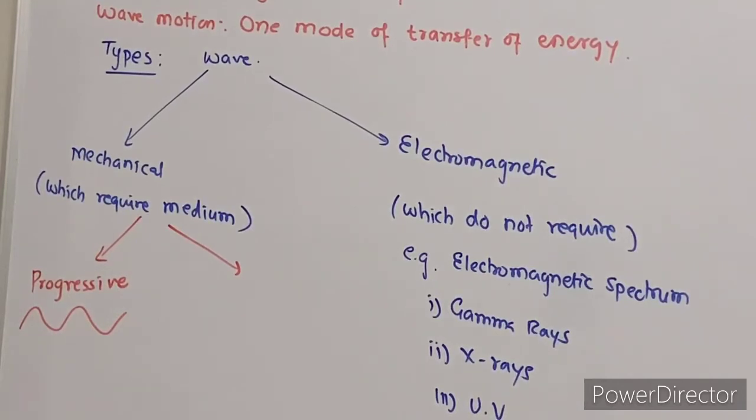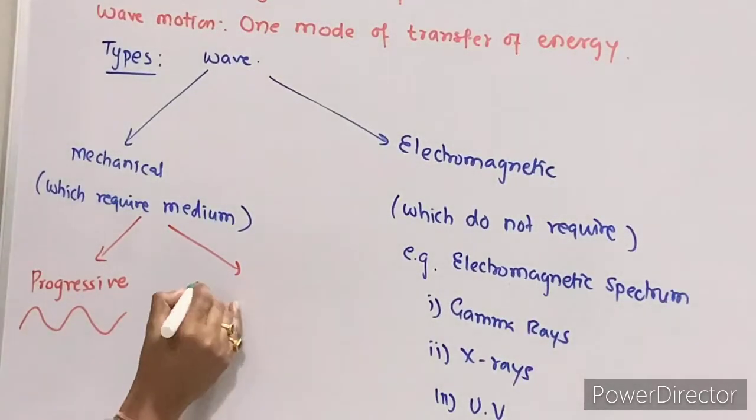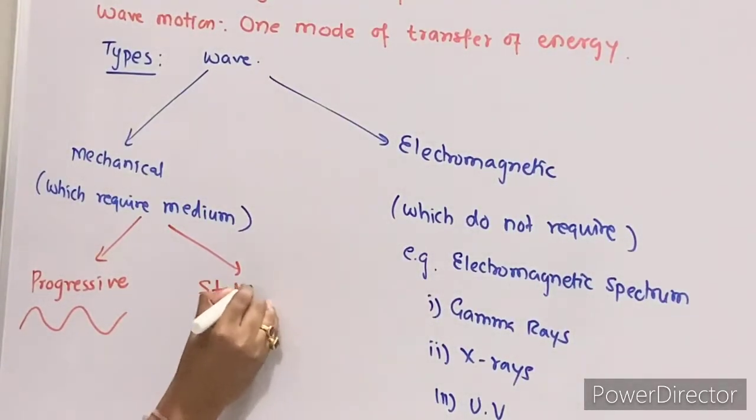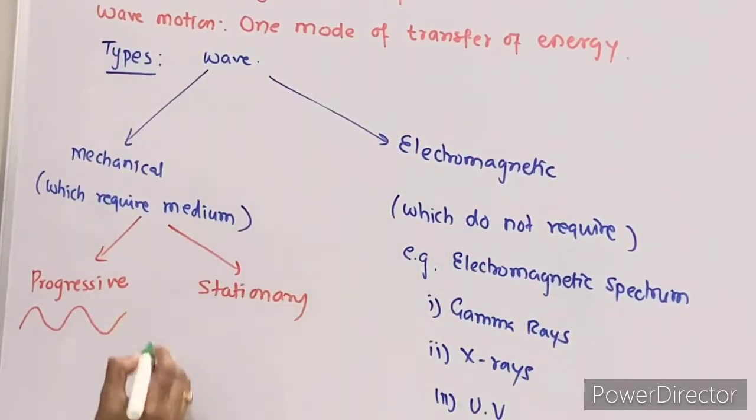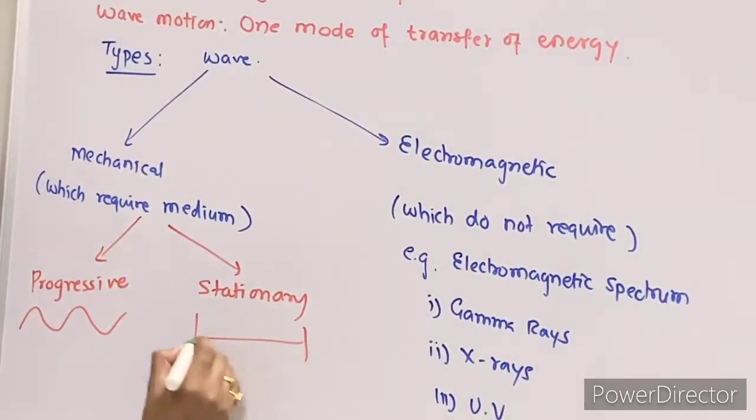My mouth is a source of sound, and that wave is propagating in one direction. That is called progressive. The other is called stationary. Stationary waves are the waves which get reflected back from a rigid support.